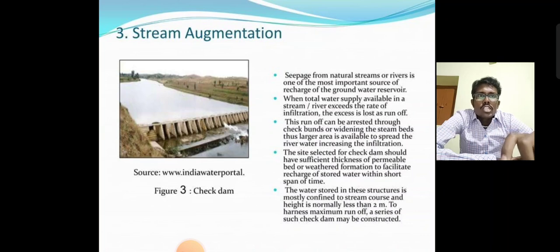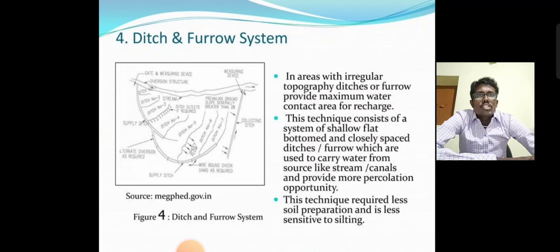The water stored in the structures is mostly confined to the stream course, with height normally less than 2 meters. Given the maximum runoff, a series of such check dams can be constructed. Next one, ditch and furrow system.